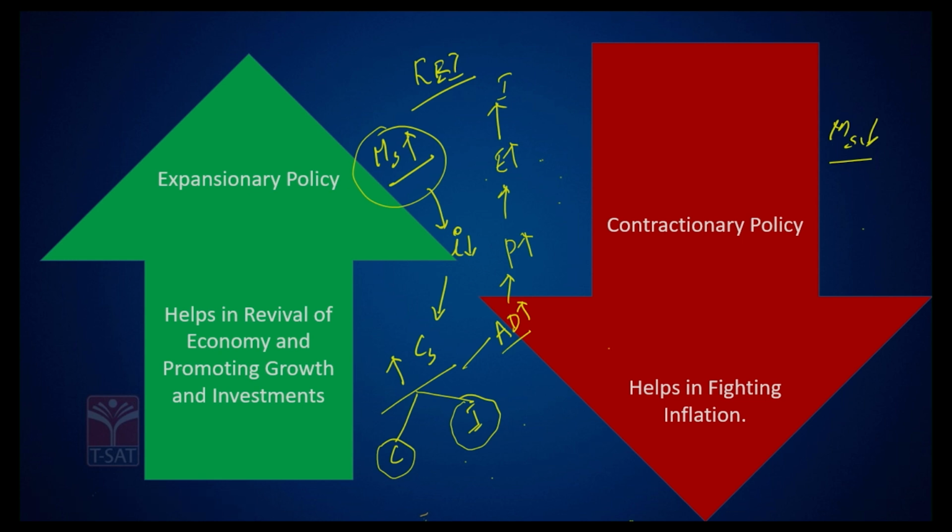Ideally, the expansionary policy of RBI is used to help in revival of the economy and promote growth and investments. So how does it promote growth and investments? Simple. When money is cheaper, investors, and even consumers, would like to borrow more and more money and spend a lot of money. As a result, whenever RBI goes for decreasing the interest rates, that results in increasing credit supply, and henceforth we call this an expansionary policy, or an easy money policy, or many a time people also call this a cheap money policy. So any term, easy money policy, expansionary policy, cheap money policy, it means the same.